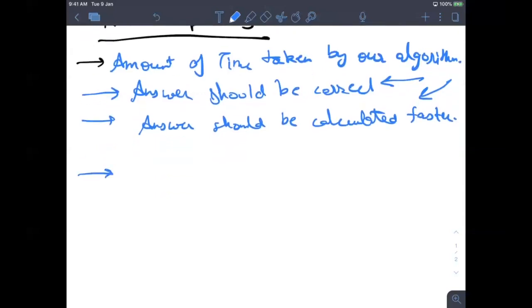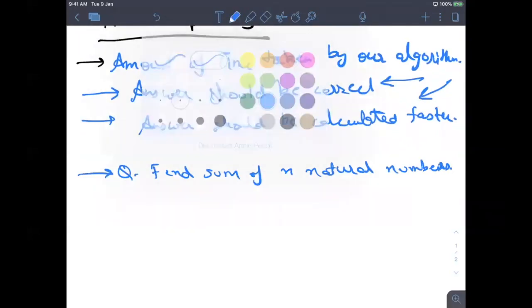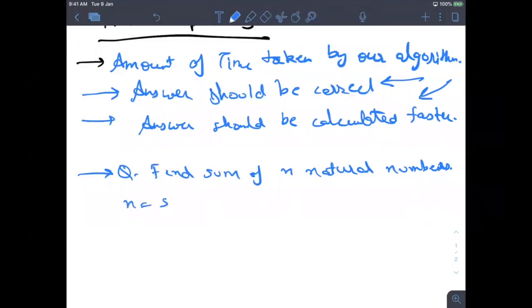So let's say you have a question: find sum of n natural numbers. Let's say your n is 5, so the answer should be 1 plus 2 plus 3 plus 4 plus 5, which is 5 plus 4, 9, so I guess 15.